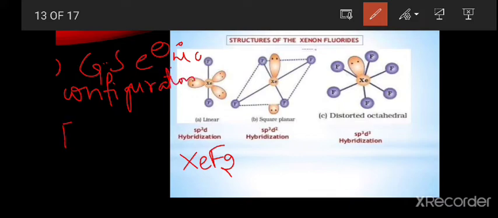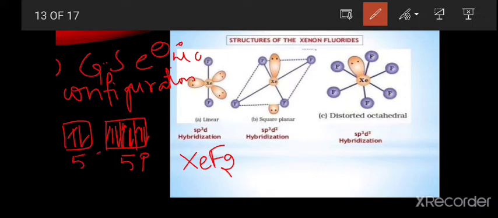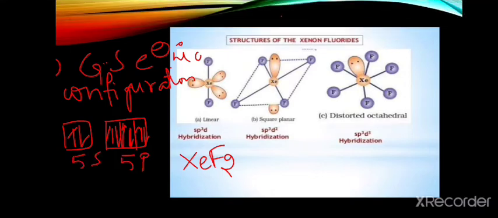In the 5s orbital we have 2 electrons. In the p orbital we have a total of 6 electrons, present in the 5p orbital. This is the ground state electronic configuration.